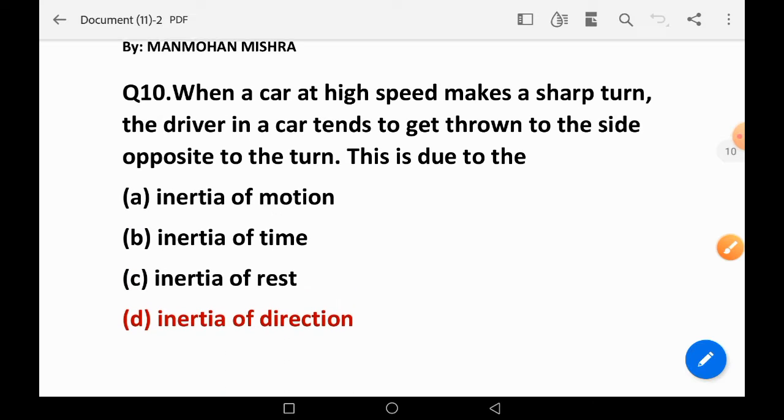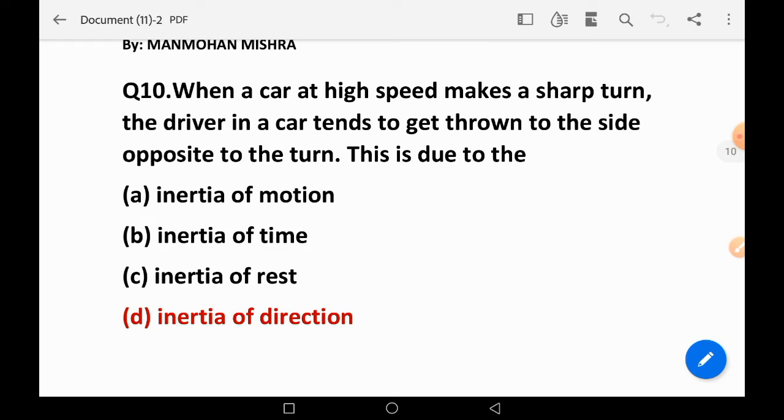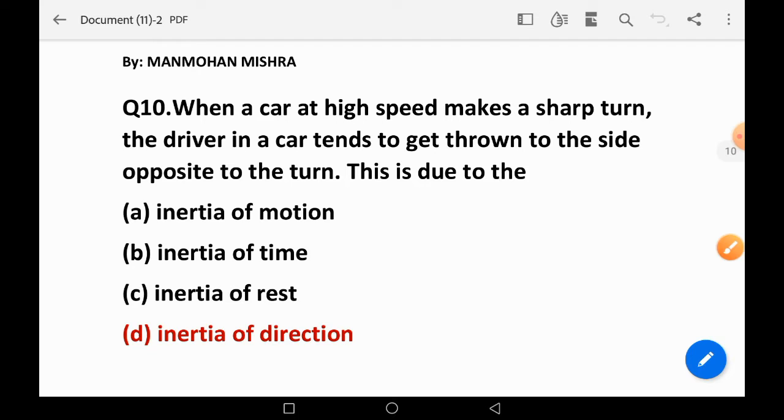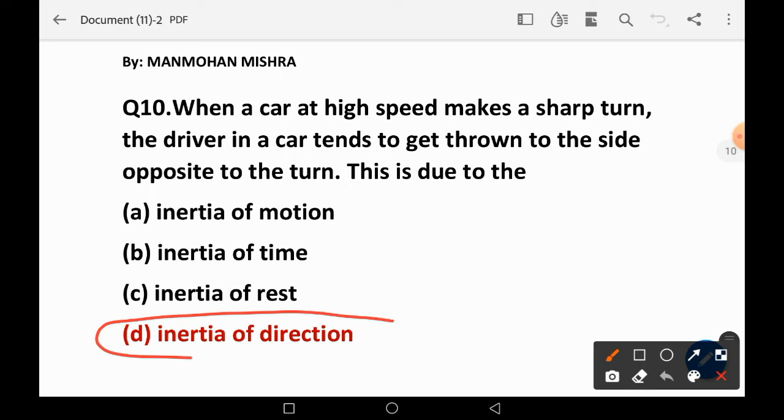Question number 10. When a car at high speed makes a sharp turn, the driver in the car tends to get thrown to the side opposite to the turn. This is due to: inertia of motion, inertia of time, inertia of rest, inertia of direction. This is inertia of direction, according to inertia of motion.